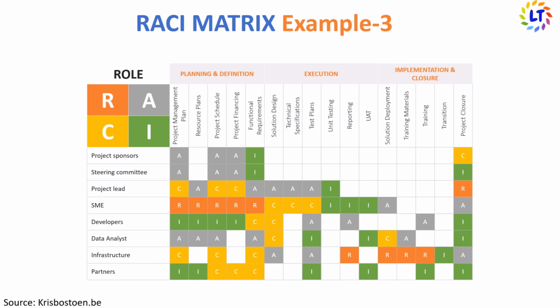So we can figure out different roles for different processes and create this RACI matrix. One thing we have observed in this example is that we have only one accountable person in every process. So keep in mind that we will have only one accountable person in any process. RACI can be of a different level, a different type, and it should be flexible, or you can say RACI can have sub-RACI.